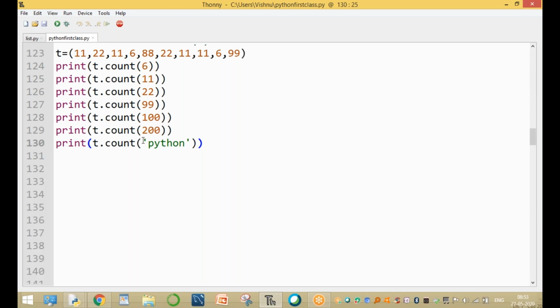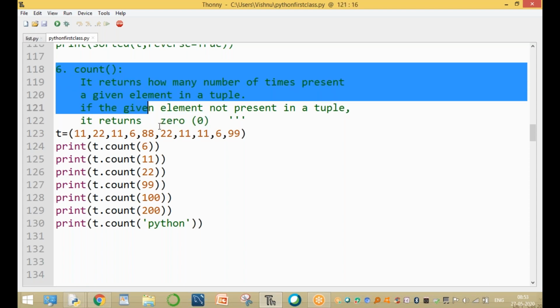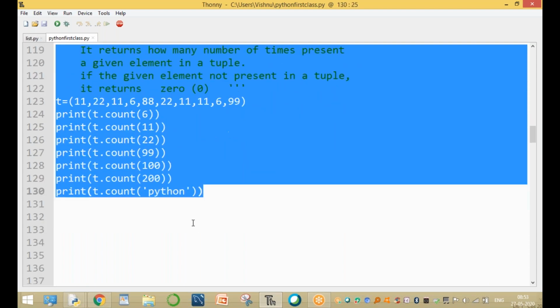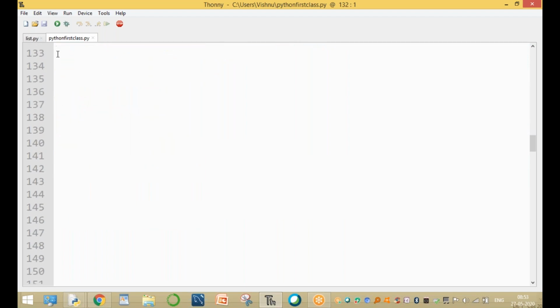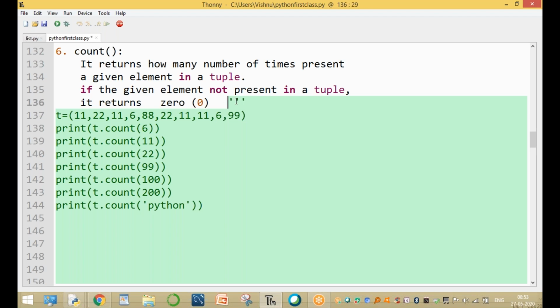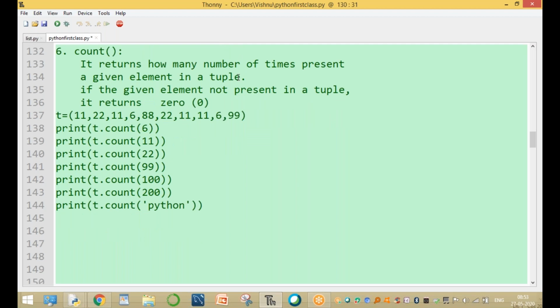Clear? If the element is present, it returns the exact number of times the given element is present in a tuple. If it is not present, it simply returns the value 0. This is called the tuple count function. And one more function is the index function. Now clear, complete up to here. This is the tuple count function.